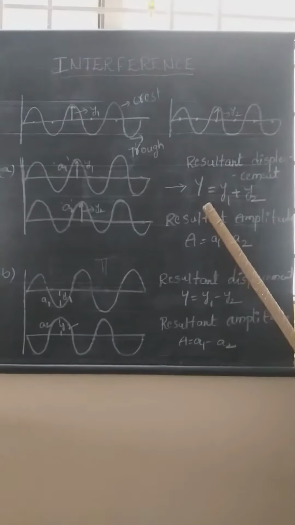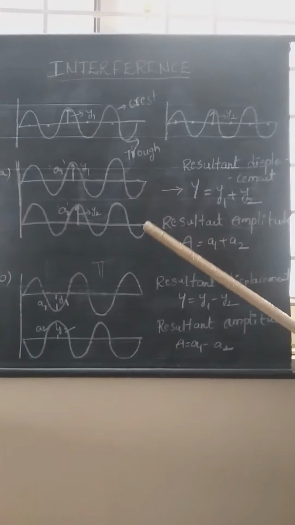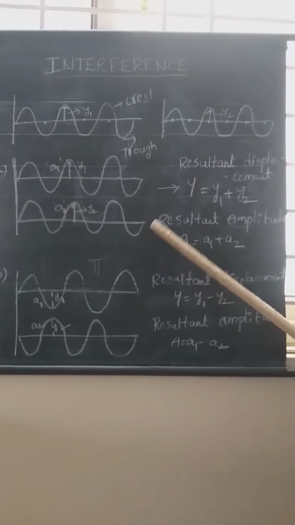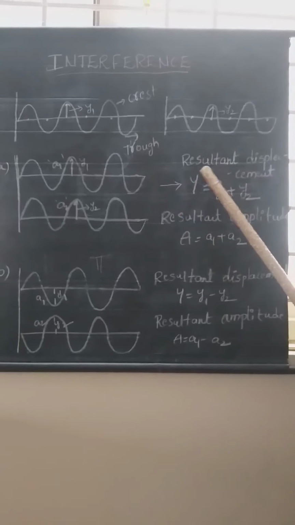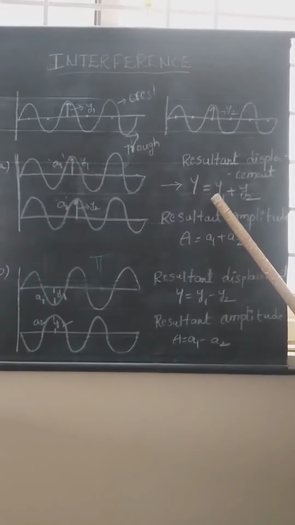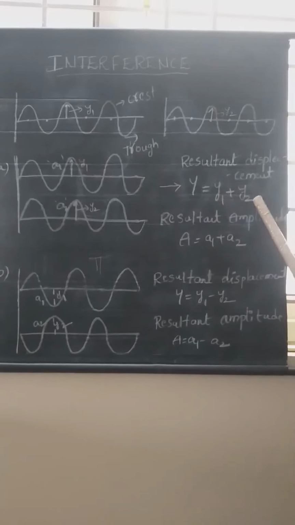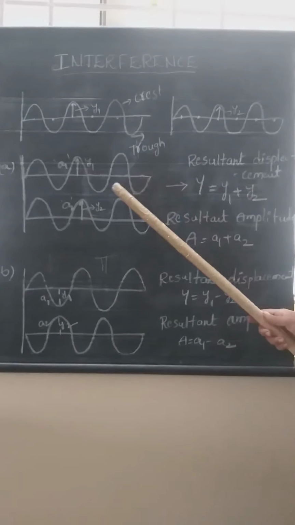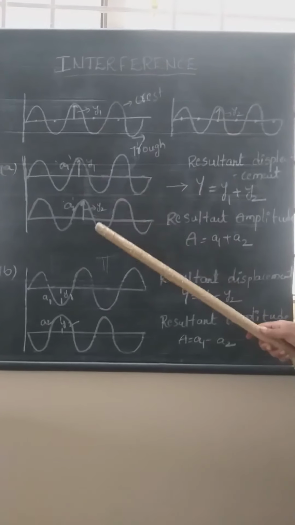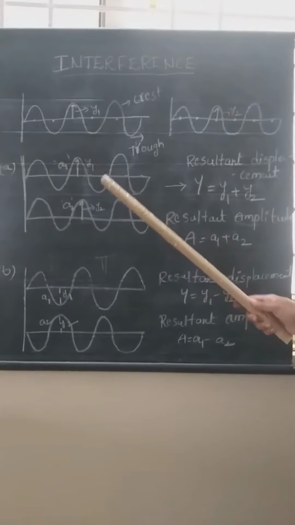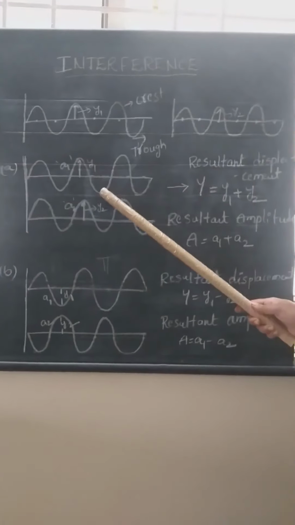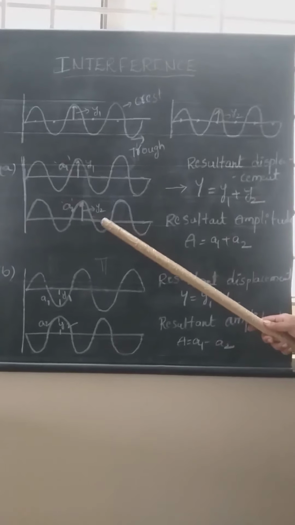If these two waves are simultaneously passing through the same medium, then the resultant displacement will be like this: Y is equal to y1 plus y2, the summation of individual displacements of the particle. The same particle is exhibiting y1 displacement here and y2 displacement here.